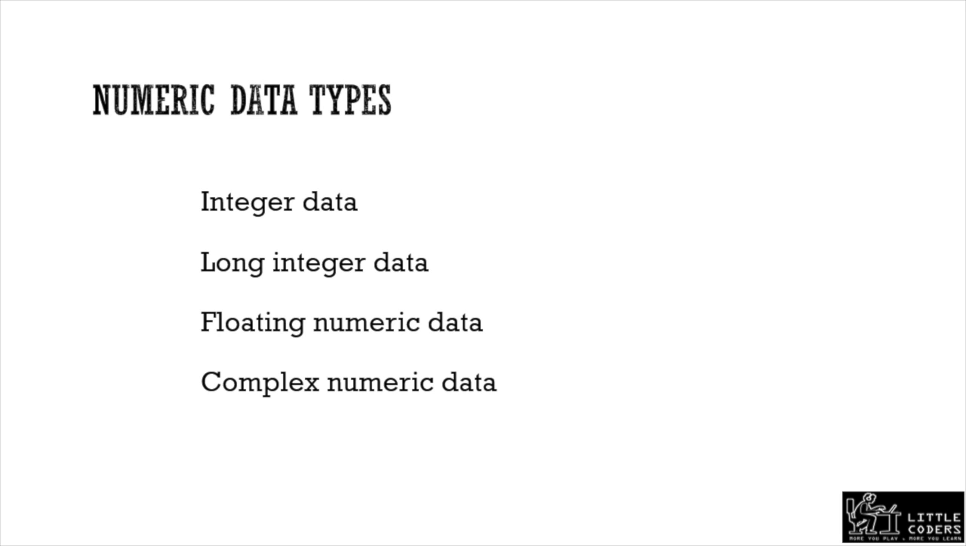Numeric data type. In the numeric data type itself, there are 4 different classifications. One is called integer data, another is called long integer data, the third is floating numeric data, and the last one is complex numeric data. Now, what is the difference in all these things? Integer data means we are going to have only numeric digits alone. We don't have any fractional part or decimal part. That kind of data is called integer data.